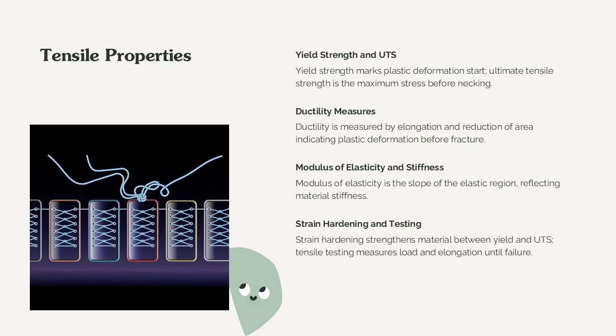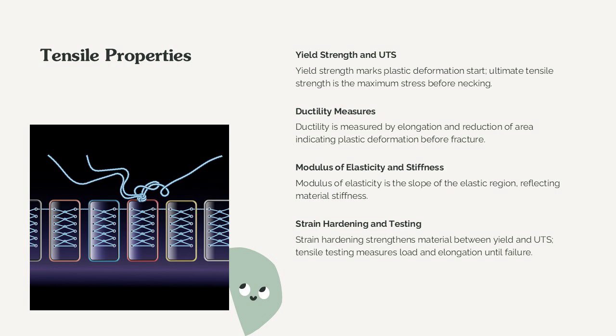Tensile properties describe how materials behave under stretching forces and are essential for evaluating structural performance. Key parameters include yield strength, or sigma sub y, which marks the onset of plastic deformation, and ultimate tensile strength, or UTS, the maximum stress a material can withstand before necking. Ductility is assessed through elongation and reduction of area, indicating the material's ability to deform plastically before fracture. The modulus of elasticity, or E, is derived from the slope of the elastic region in the stress-strain curve, reflecting stiffness. Strain hardening occurs between yield and UTS, where the material becomes stronger as it deforms.